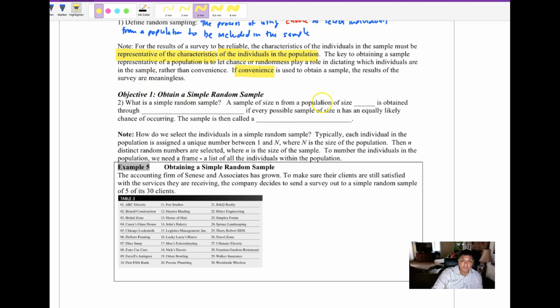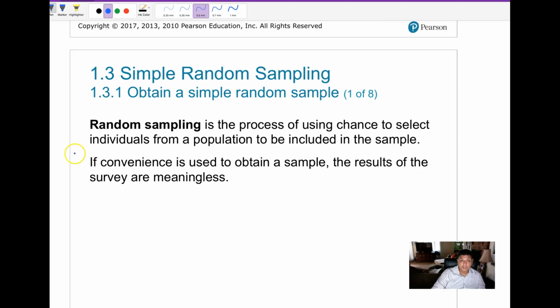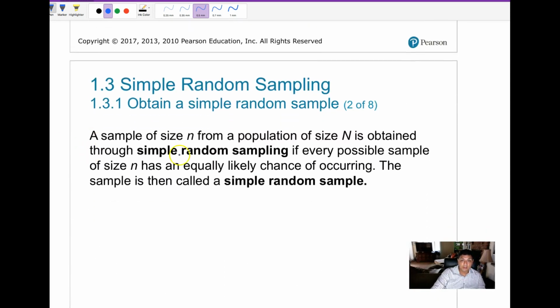A sample of size n from a bigger population of size N. A sample is going to come from a bigger population, so we use small n and big N. A sample of size n from a population of size N is obtained through simple random sampling if every possible sample of size n has an equally likely chance of occurring. This sample is called a simple random sample.